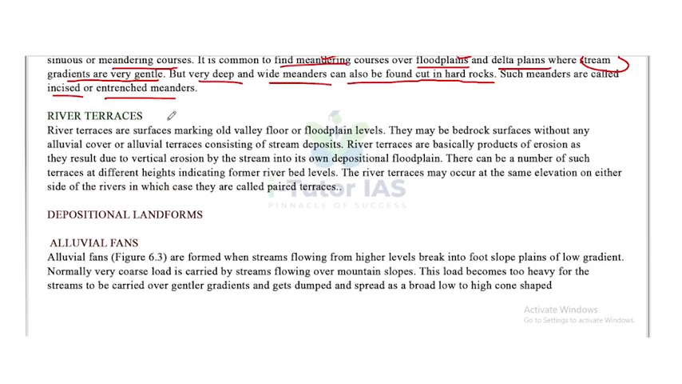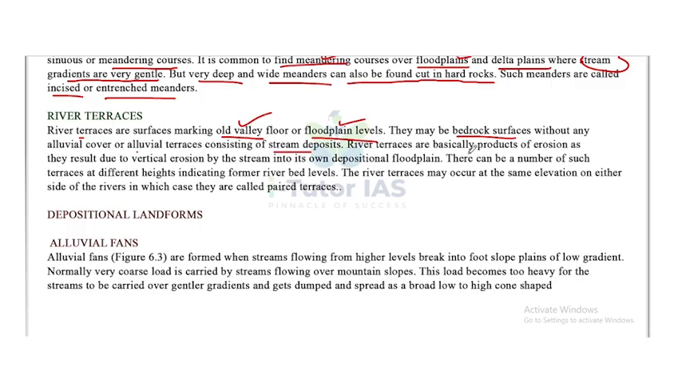Now, river terraces. River terraces are surfaces marking old valley floor or floodplain levels. Okay, so what are river terraces? They are surfaces marking old valley floor or floodplain levels. They may be bedrock surfaces without any alluvial cover or alluvial terraces consisting of stream deposits.